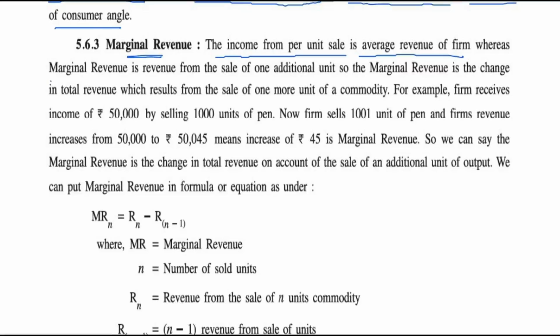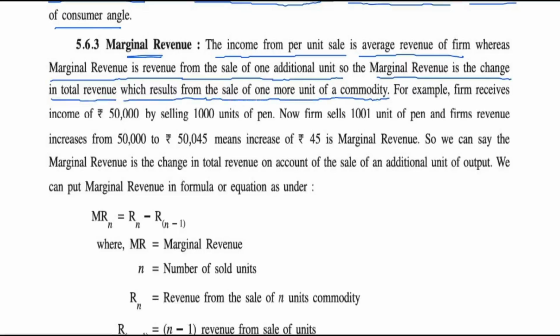Whereas marginal revenue is the revenue from the sale of 1 additional unit. Meaning, marginal revenue is the change in total revenue which results from the sale of 1 more unit of a commodity.